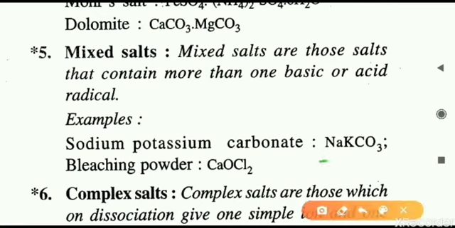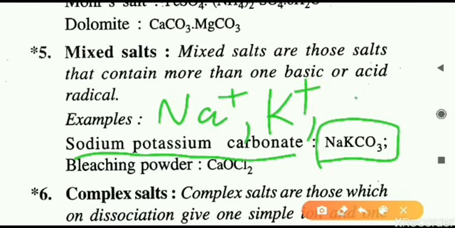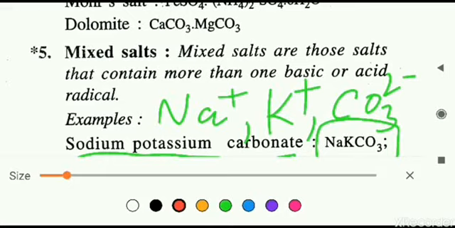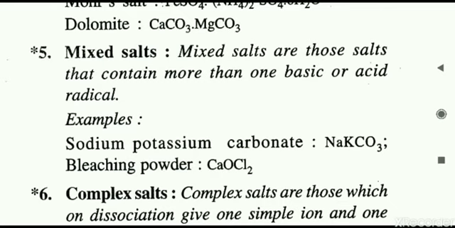Let us understand this example. NaKCO3, that is a mixed salt, named sodium potassium carbonate. If we break this into different ions, we will get Na plus, K plus, and CO3 2 minus. So here we can see that apart from the normal salt, which has a single positive and a single negative radical, this particular salt has two positive radicals, because one extra positive radical forms a part of the salt. We are calling it a mixed salt.